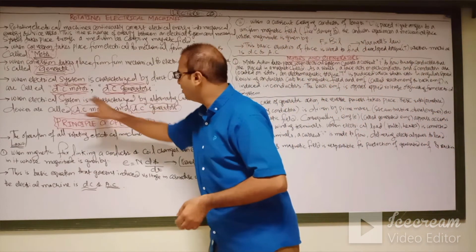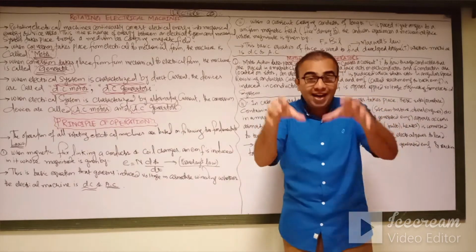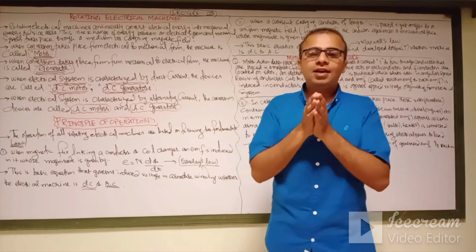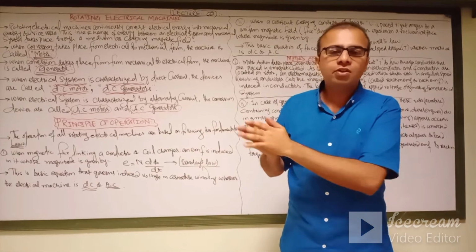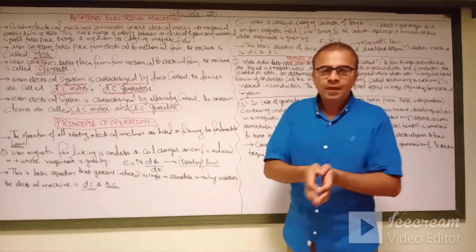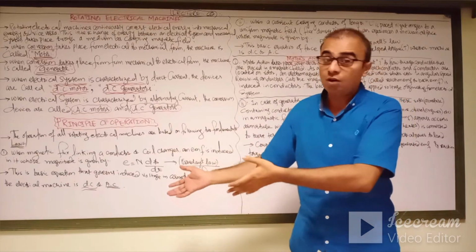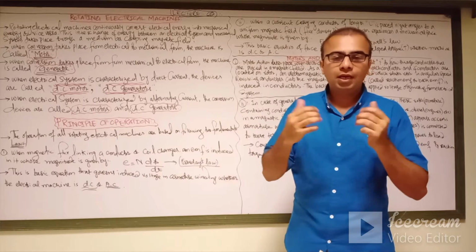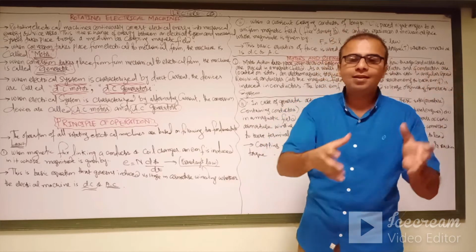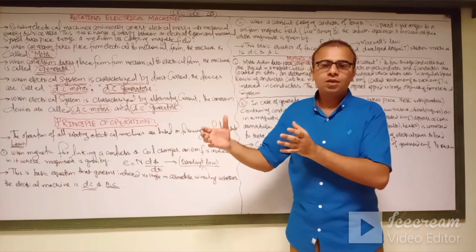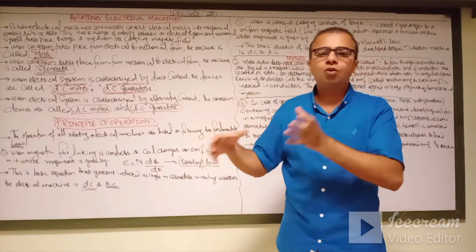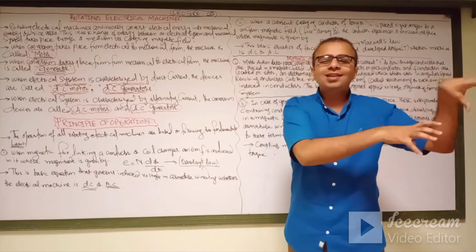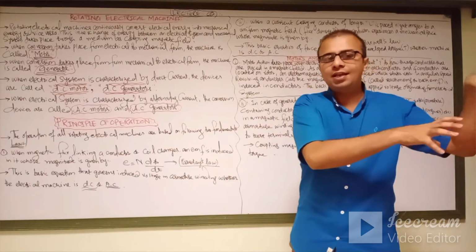And then when the electrical system is categorized by alternating current, the conversion devices are called AC motors or AC generators. This means the induction motors that are used in our houses as single phase induction motors work on alternating currents. You supply the alternating current to the stator of the induction motor, and the rotor will rotate in the direction of the magnetic field because of applying the electrical energy to the stator side.